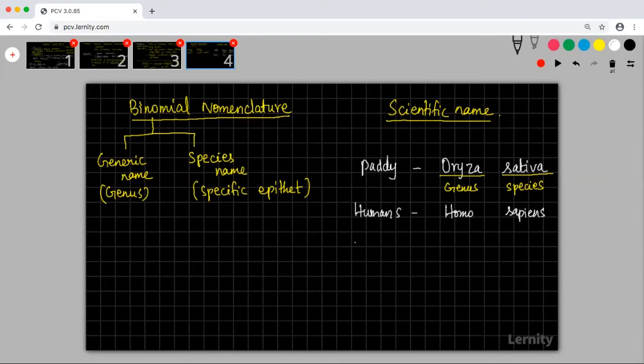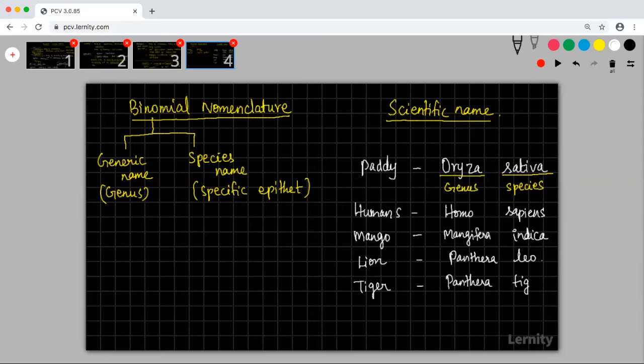Mango is Mangifera indica. Lion is Panthera leo. Tiger is Panthera tigris.